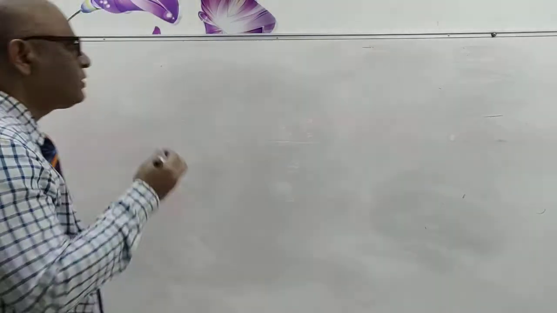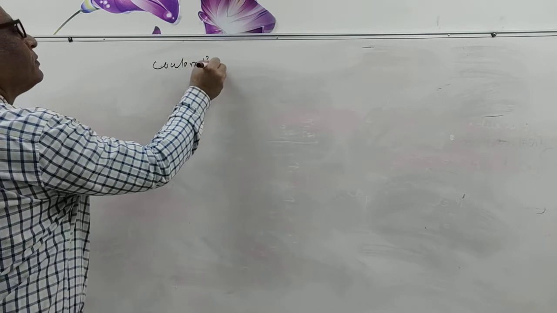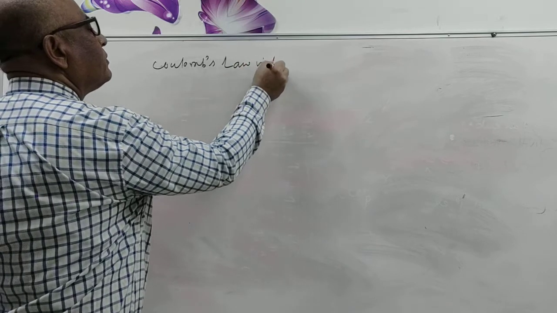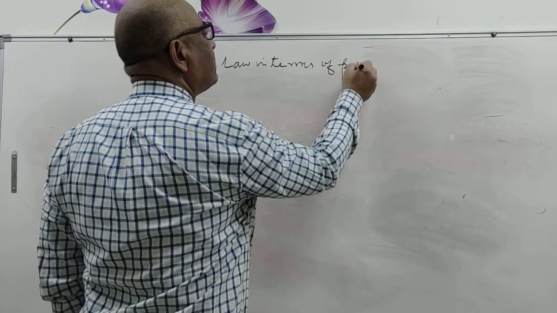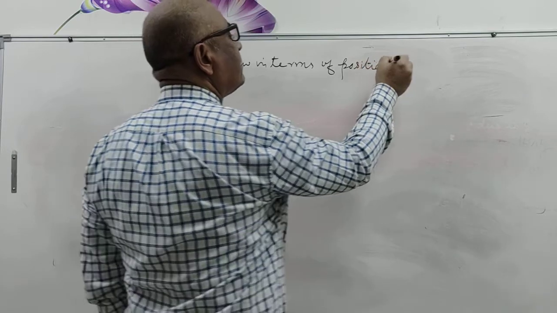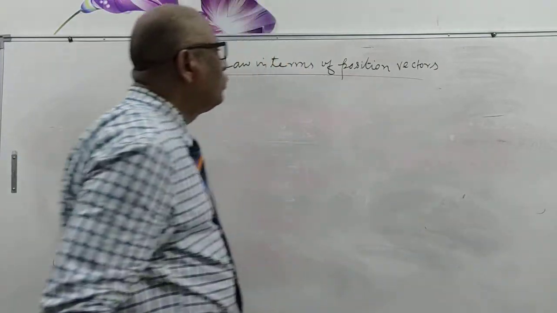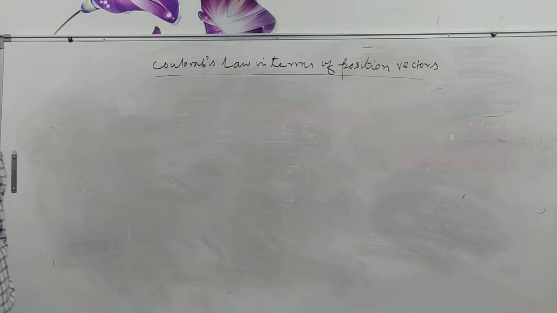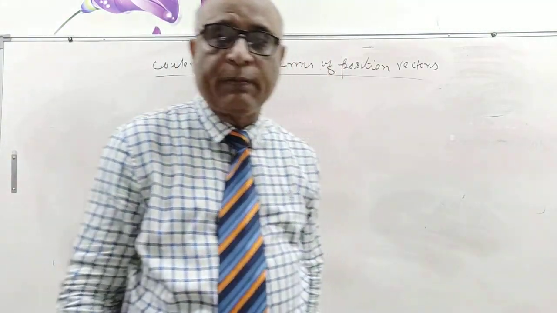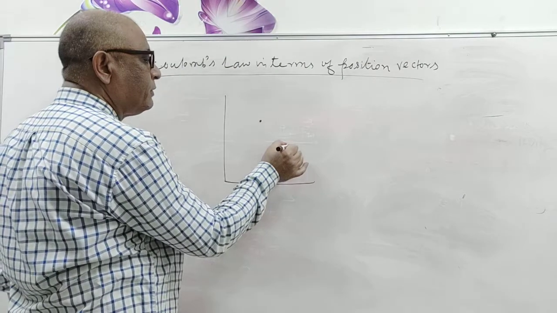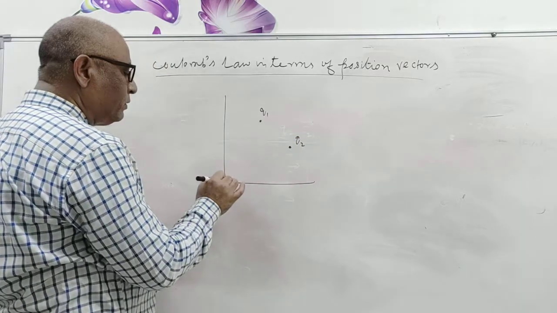Coulomb's law in terms of position vectors. Suppose that here we take a coordinate system, because we discuss position in terms of position vectors. Here are two charges: this charge is Q1 and this charge is Q2. This is the origin.